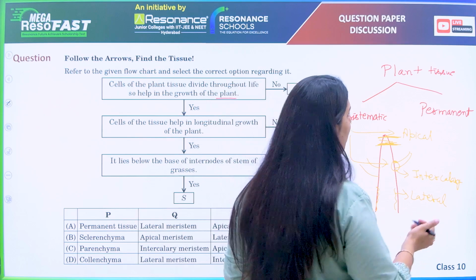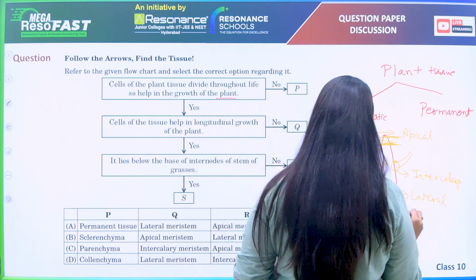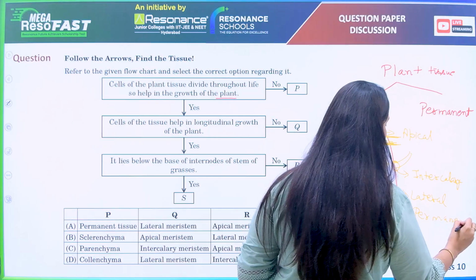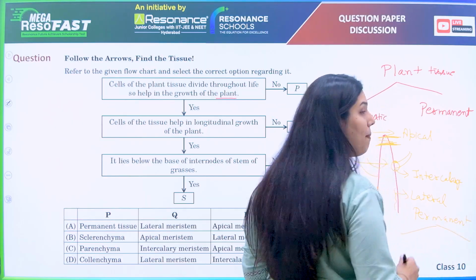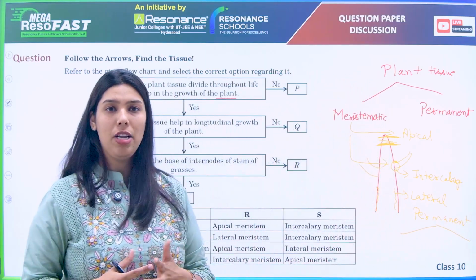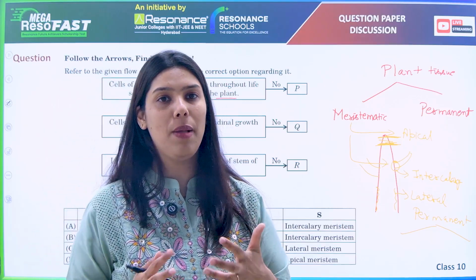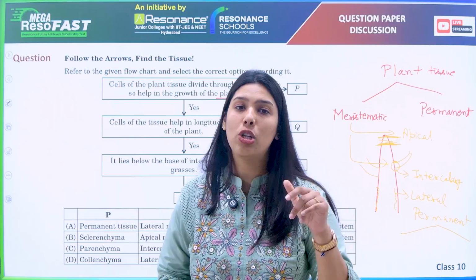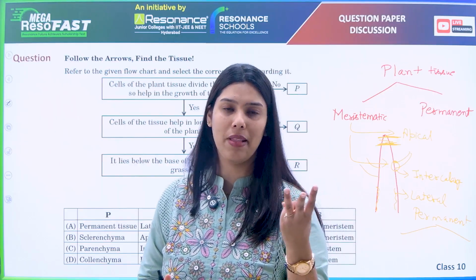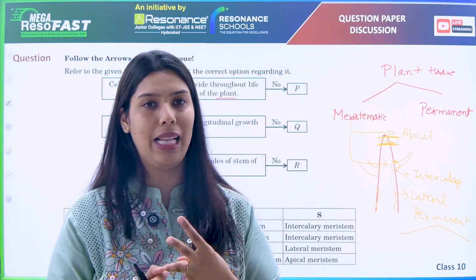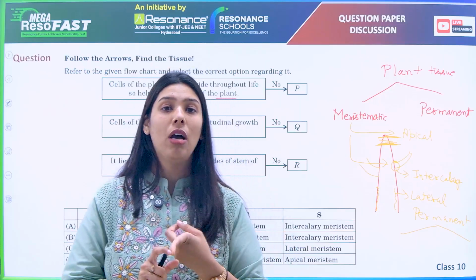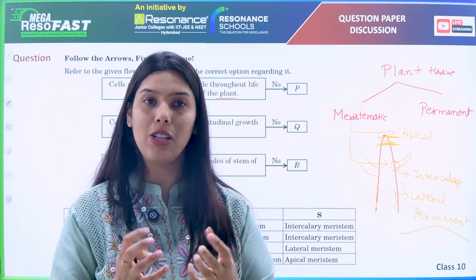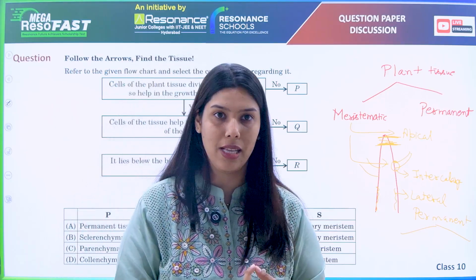Now moving forward with the permanent tissue. In the permanent tissue we have again two types: simple and complex permanent tissue. Simple permanent tissue means the same type of cells are present. It is further divided into three types: parenchyma, collenchyma, sclerenchyma. Parenchyma has chloroplast, so it helps in storage and in photosynthesis.